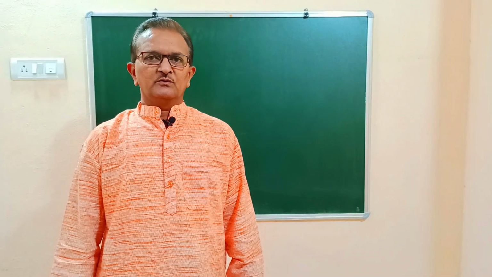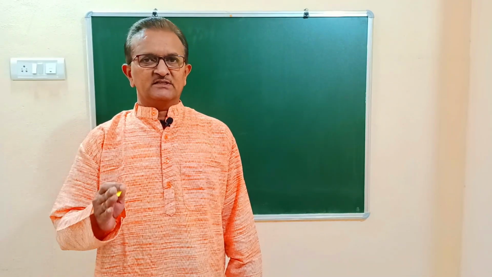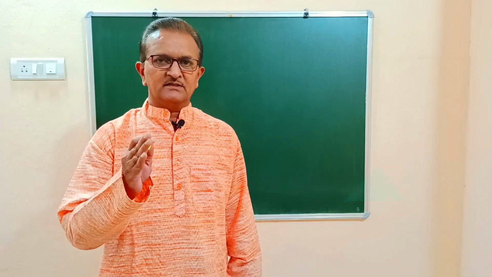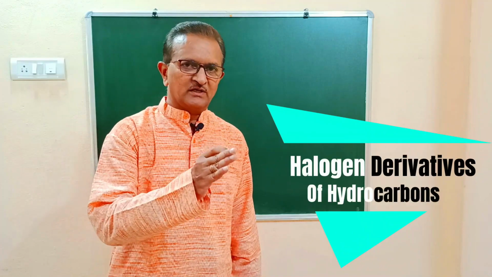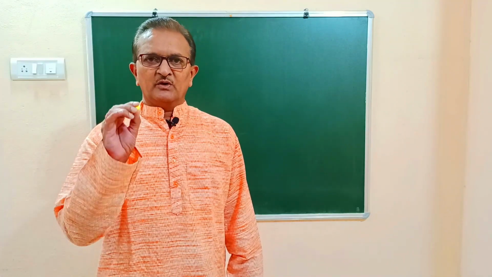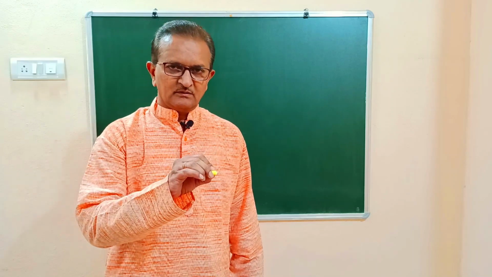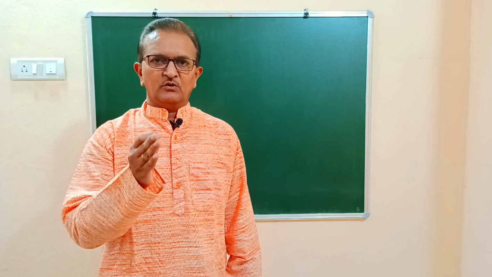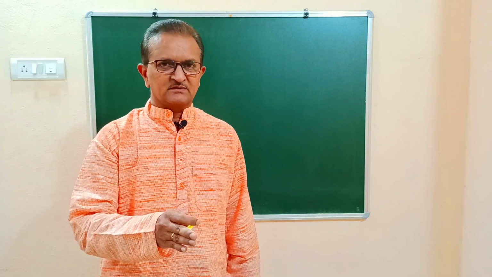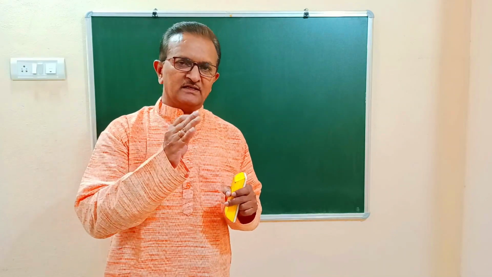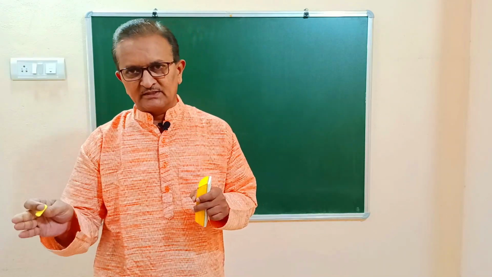In the last video, we started the discussion on a very important topic of the organic section, that is halogen derivatives of hydrocarbons. In this chapter, we have completed the introduction and then we started the discussion on classification of halogen derivatives of hydrocarbons. We know that halogen derivatives of hydrocarbons are classified mainly in two ways.